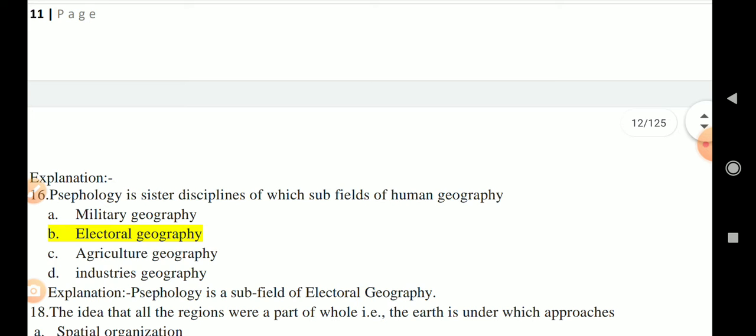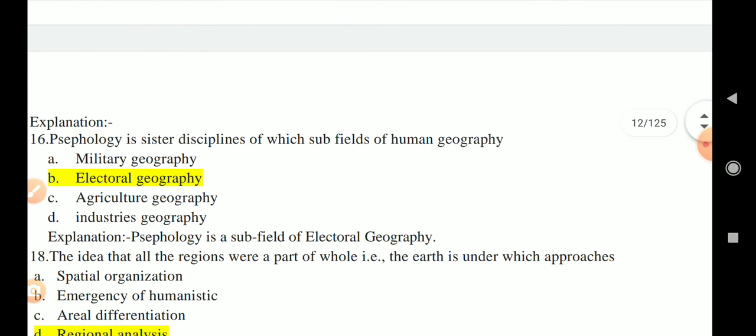Question number 16. Psephology is the sister discipline of which subfield of human geography? So here the options given: military geography, electoral geography, agricultural geography, industries geography. So here psephology is the subfield of electoral geography.